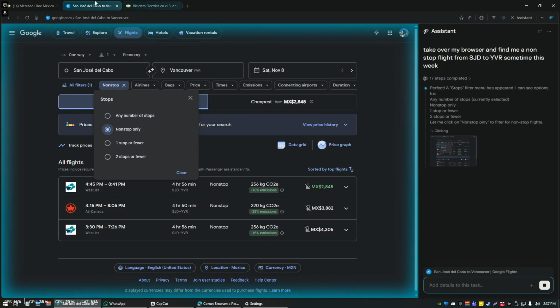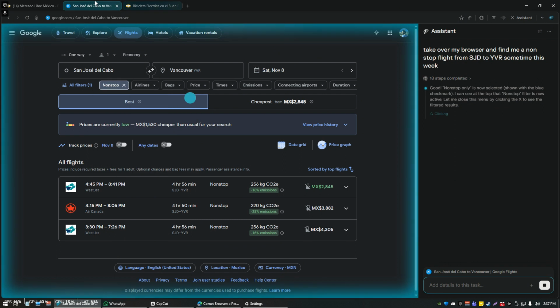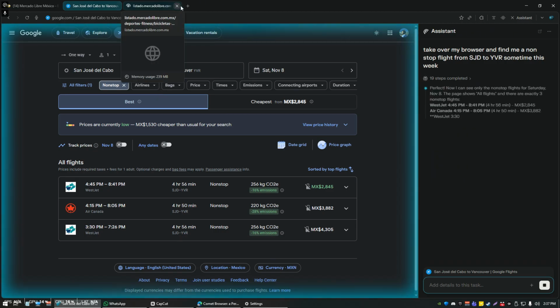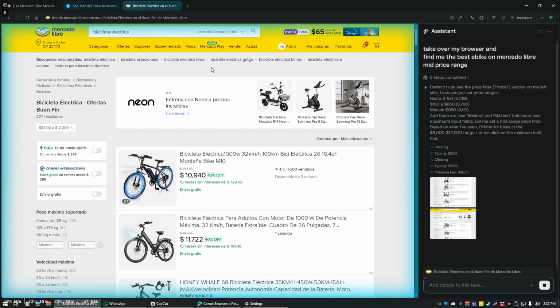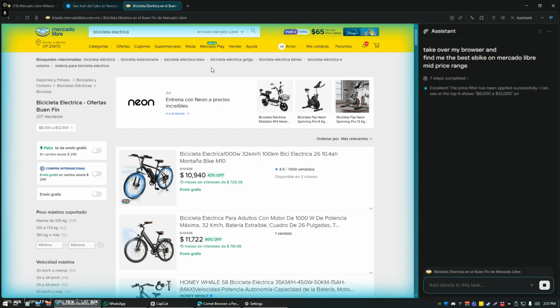So over here we've got our agent, which is still working on the flight, and as you can see, it's now at the stage of filtering for nonstop flights. We've got our location, destination, etc. So basically, it's taken over my browser, and it is now doing what I asked it to do. So I don't have to waste my time trying to search around. It's going to just find me what results it thinks are best, and then you can take the results that it's provided when it's done.